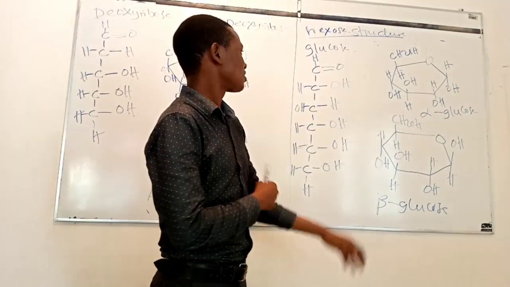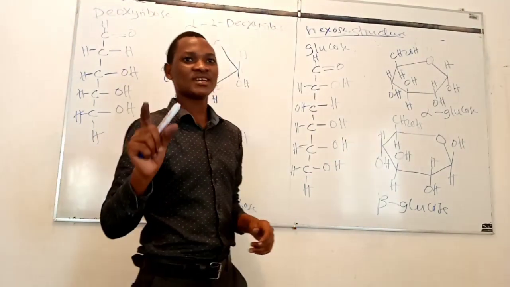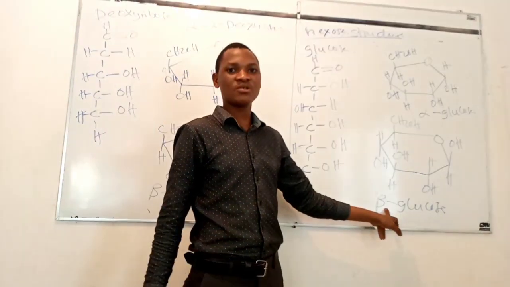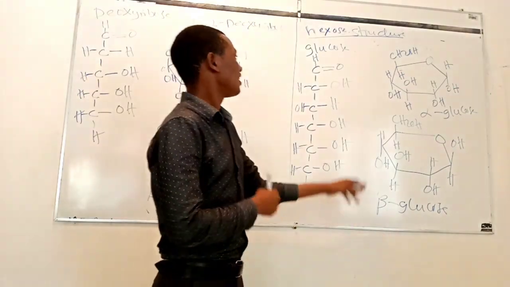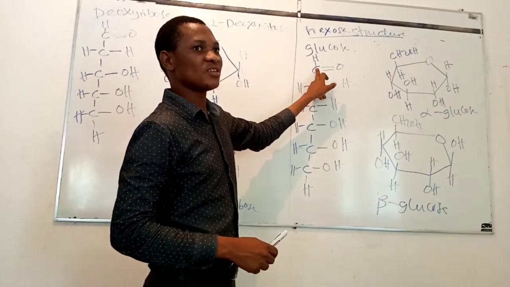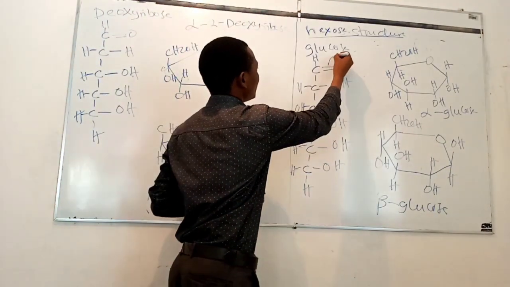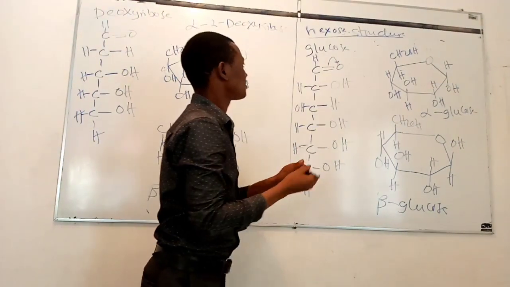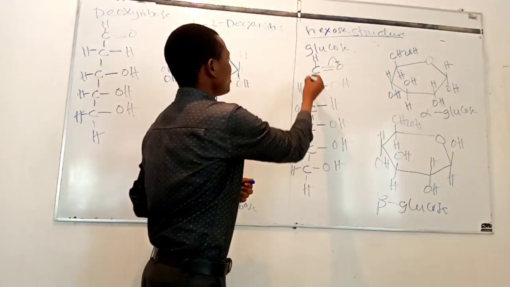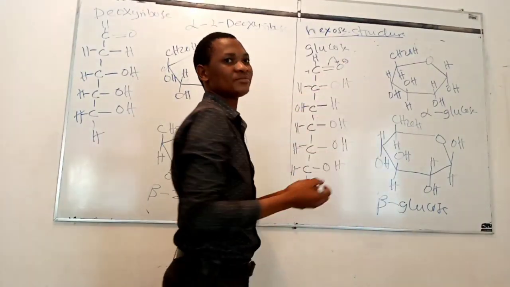So let us discuss the formation of the ring in glucose. Glucose has 2 ring structures, which are alpha glucose or alpha isomer and beta glucose or beta isomer. In formation of the ring, the bond between oxygen and carbon number 1 breaks in such a way that both electrons from this pi bond go to oxygen. So carbon is left with a positive charge and oxygen becomes negatively charged.